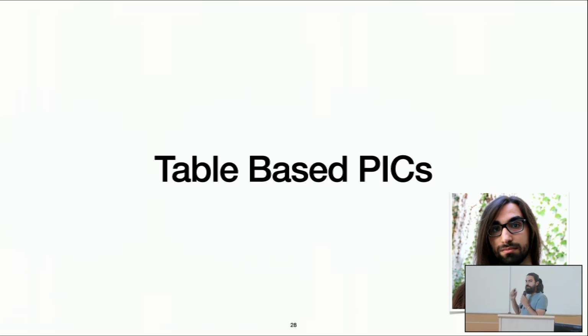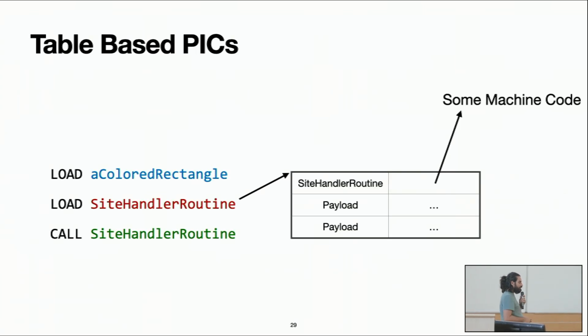And that's where Ignacio comes, Mega, and he said, okay, I want to check how we can do table-based PICs, polymorphic inline caches. So what is the idea? The idea is that we are going to change the message send, this piece of code. A message send will just be three instructions, like it was before. We are going to load the receiver, and then instead of loading some payload, we're going to load the thing that we need to call a routine from a table. And then we are going to just call the routine that we learn from the table.